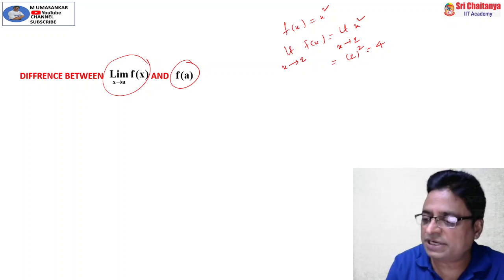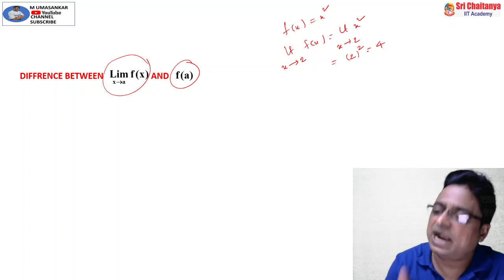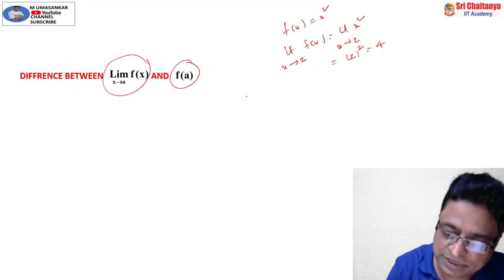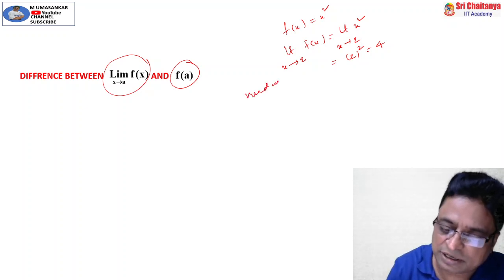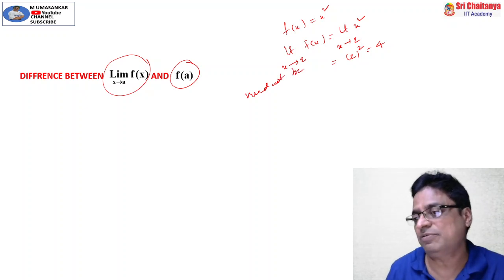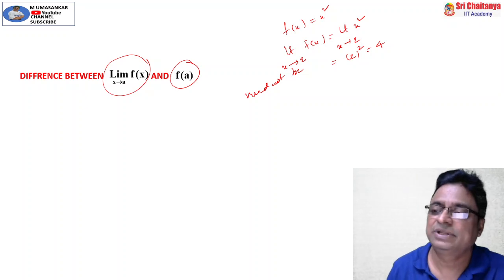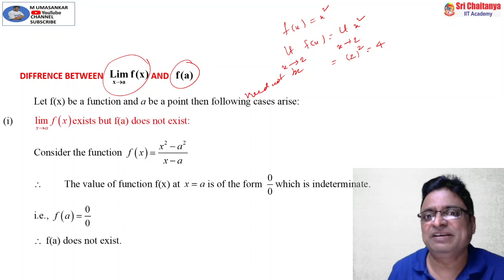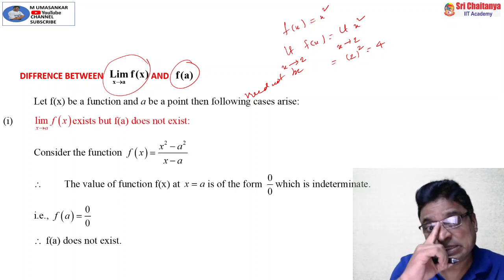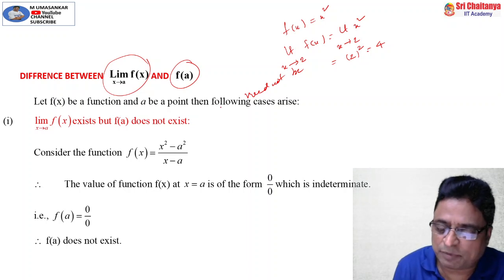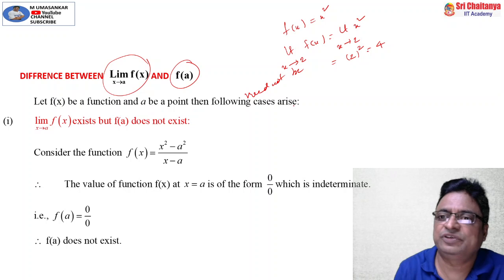Listen, the limit of the function f of x as x tends to a need not be same as, or may not be equal to, the value of the function at x is equal to a. Clear, my friends? This I am explaining with some suitable examples. See, let f of x be the function and a be a point. Observe these particular cases.